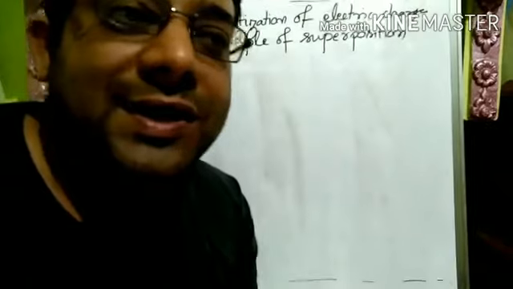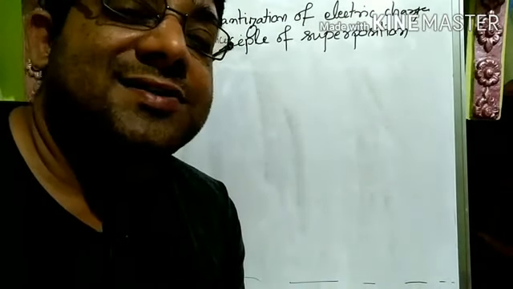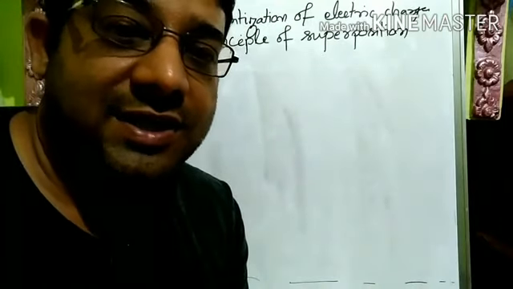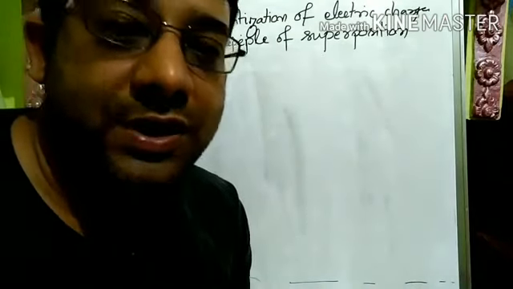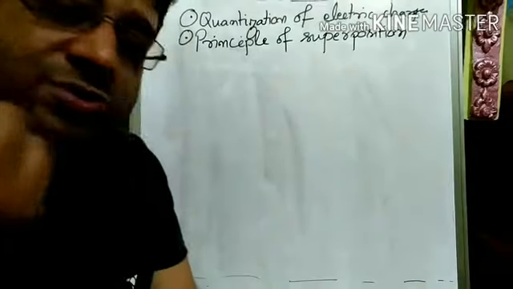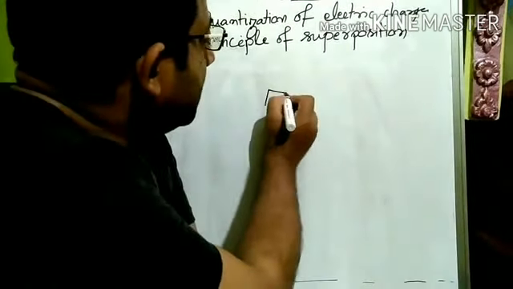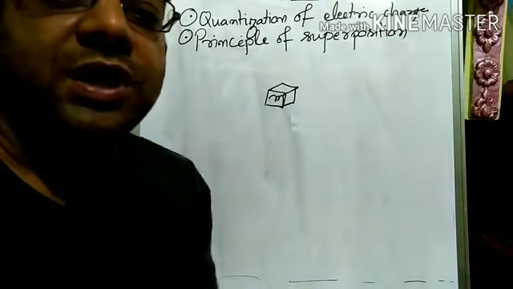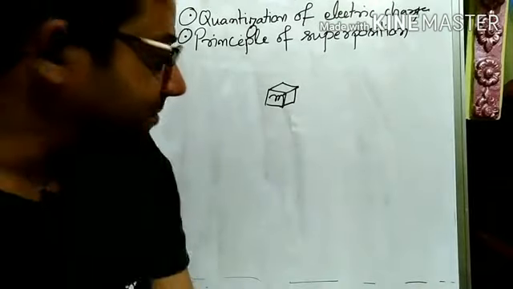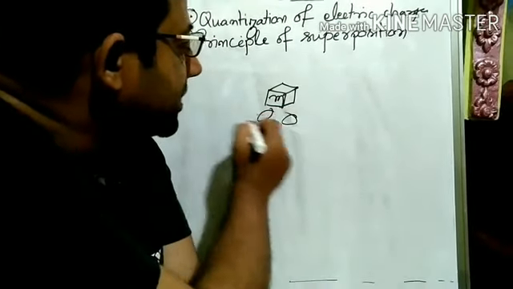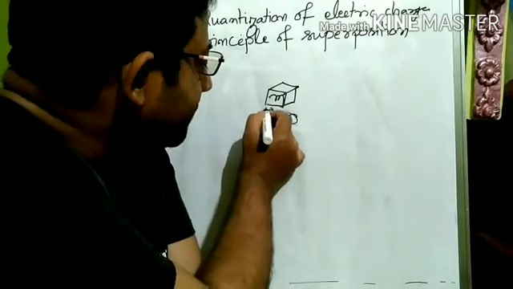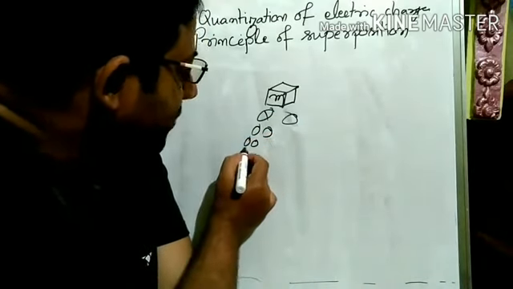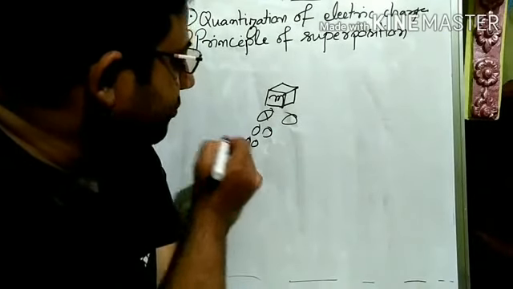So what is quantization of a charge? Quantization of anything, what do we mean by quantization of something? We'll understand that first, then we'll extend that idea to quantization of charge. Suppose we have a block of mass m, and suppose you divide it into two parts, and whatever part comes, you again divide into two parts, and again, and again.